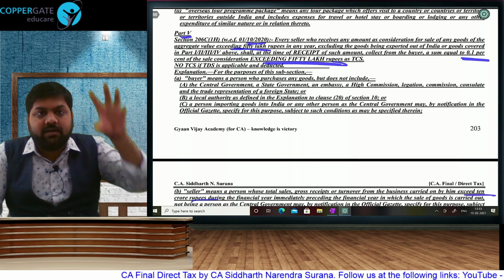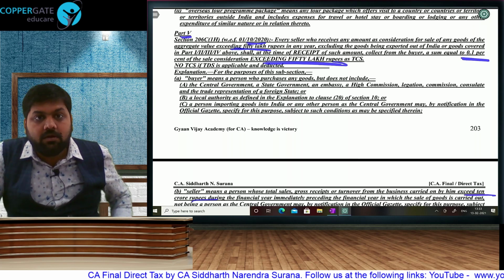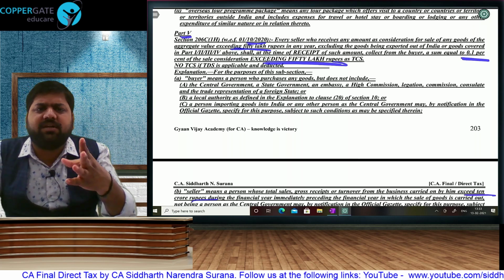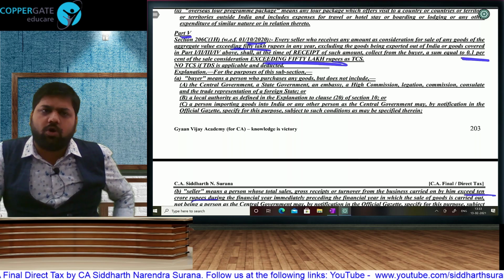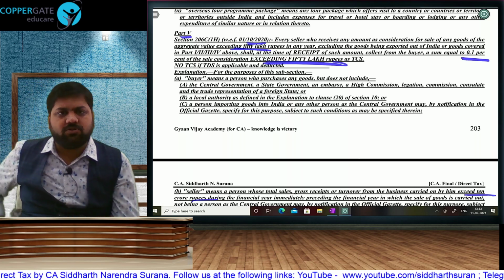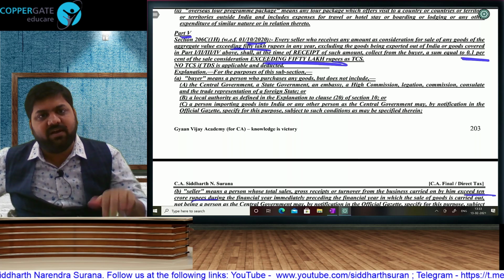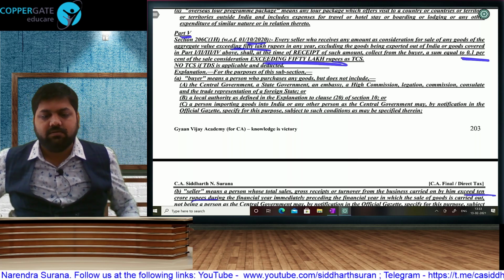Supposing I am a gold dealer, I was not covered in TCS anywhere. Now, if my gold is such a valuable asset, if you make 2-3 transactions in the year, then also you cross 10 crore rupees. Last year turnover was more than 10 crore. And in the current year, if I sell 1 kg gold to anyone, that 1 kg also will become 55 lakhs.